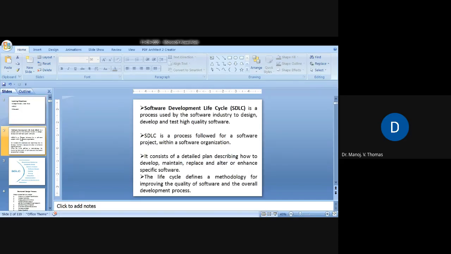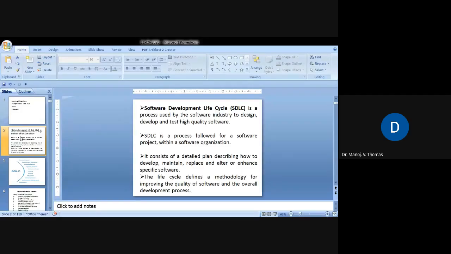So, software development lifecycle, as some of you might have heard of that term, is a process used by the software industry to design, develop, and test high quality software. Say, if you are running a company, and some client comes to you and asks for the development of a particular software, then this software development life cycle is actually a structured process, or it is the design process in the software field.